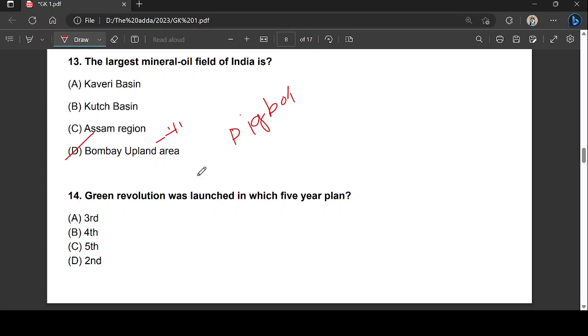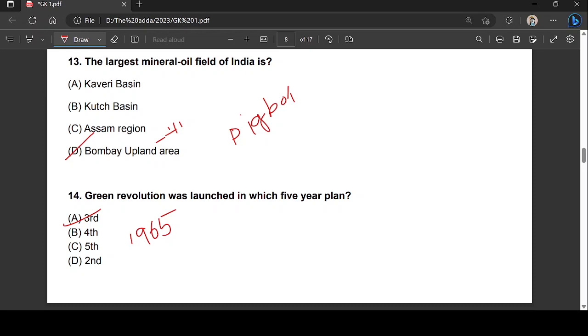Green Revolution was launched in which 5-year plan? The right option is option A, that is the third 5-year plan. In the year 1965, guys, remember the year 1965, the government of India launched the Green Revolution with the help of the father of the Green Revolution. Who is he? He is MS Swaminathan.